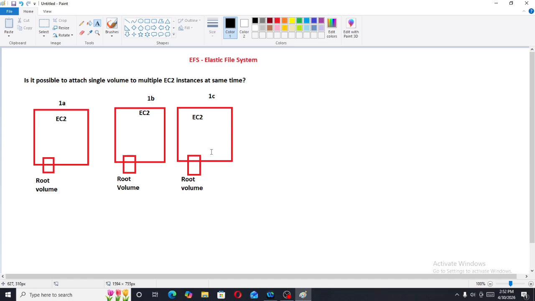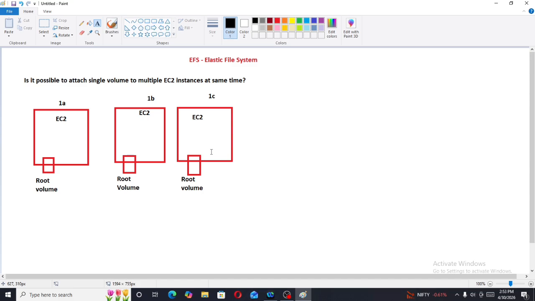And in AWS we have a concept, that is EFS, Elastic File System. So instead of a shared folder, we say in AWS Elastic File System. Simple. In these three EC2 instances we cannot share the data because every EC2 instance has its own default root volume. But in my organization I need to share the data among the three EC2 instances at once, so I need a shared data folder. AWS provides a service, EFS, Elastic File System, where we can share the data to all machines at once.